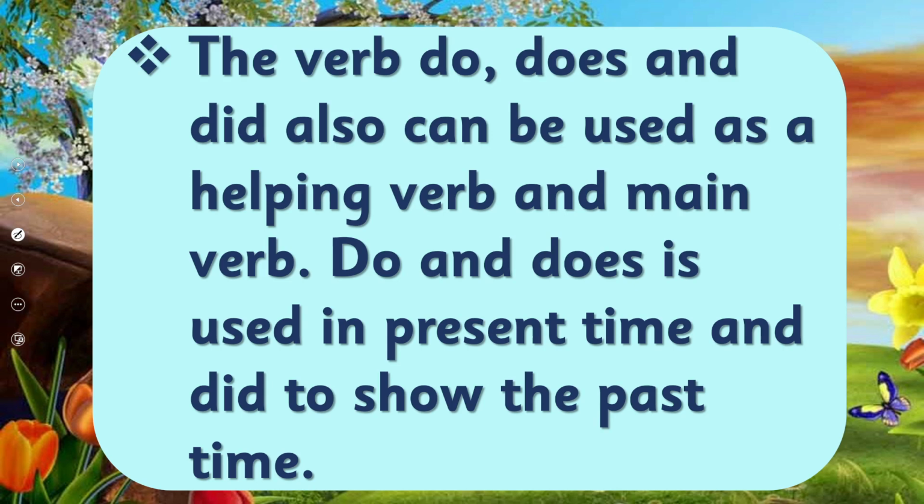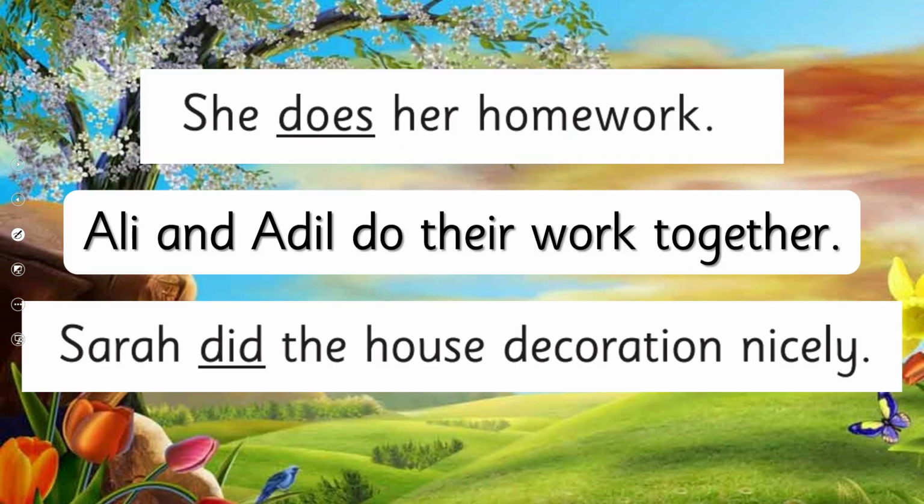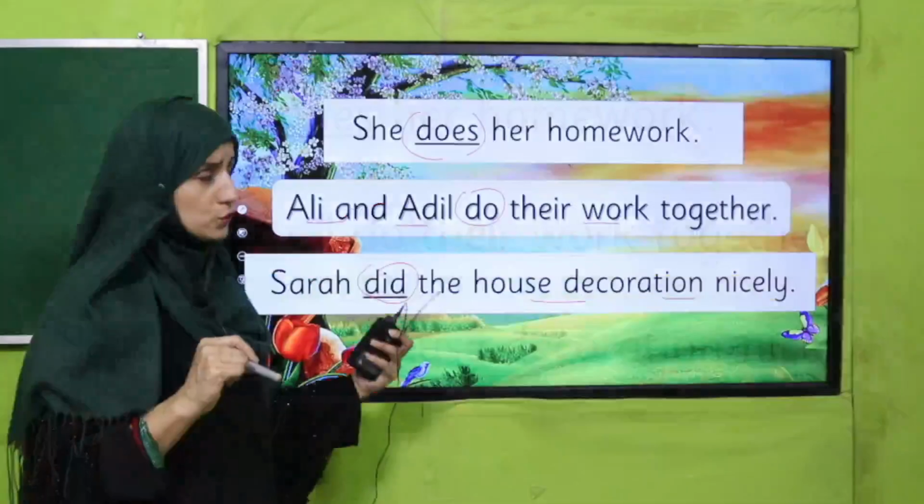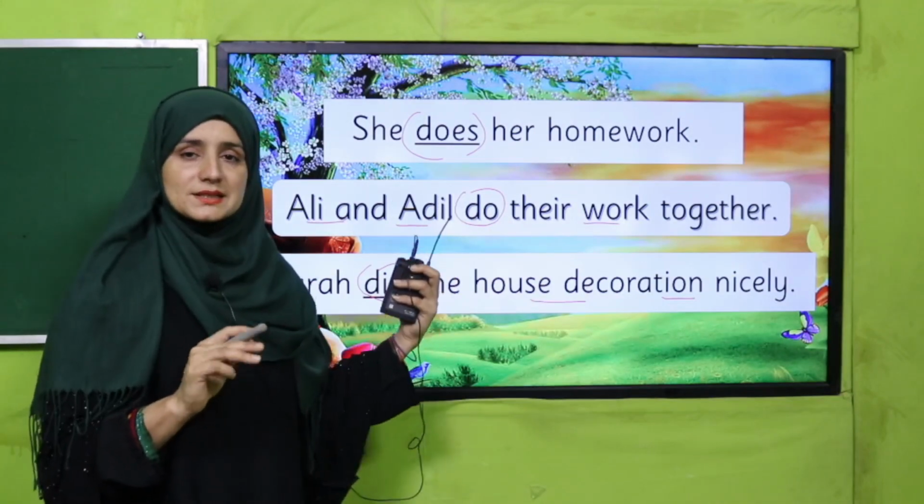So let's see next. The verb do, does and did. Now forms of do, does and did can also be used as a helping and main verb. Do and does we use in present time and did in past time. Okay. So see in examples. She does her homework. Ali and Adil do their work together. Sarah did the house decoration nicely. These are being used as a main verb in these sentences. Got it, my dear students? She does her homework. This is a main verb.